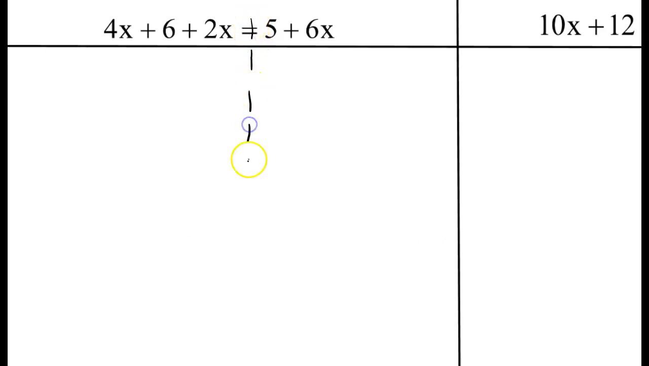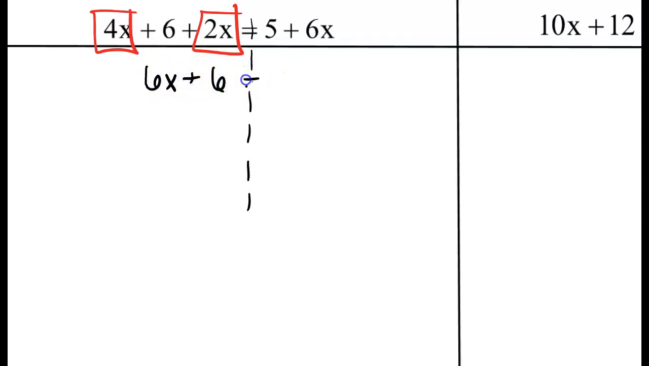Okay, let's solve and answer those questions for this problem and see what happens. I'll put my dotted line, same as before. In this equation, I notice that there is 4x on this side, but there's also 2x on this side. I know that those are like terms, so let's combine those like terms right off the bat. 4x plus 2x is 6x. So this becomes 6x plus 6 equals 5 plus 6x.